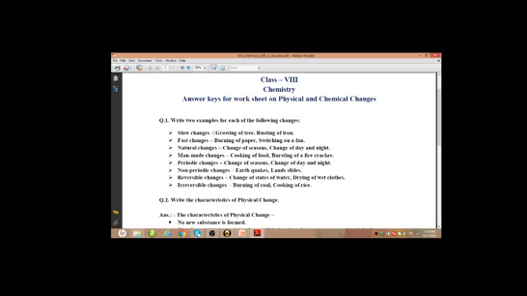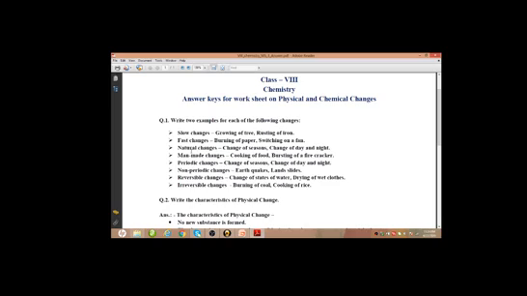Next, fast changes, which will not take much time, so burning of paper, switching on a fan, these can be given as fast changes. Other than this, bursting of a firecracker also can be given. Cooking of food cannot be given here, because it may take some time, so better not to give that.